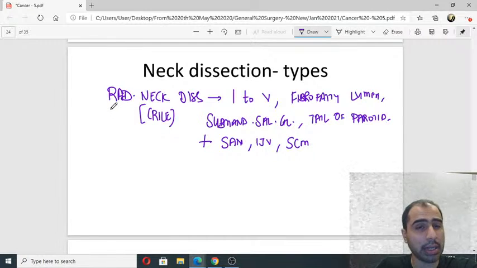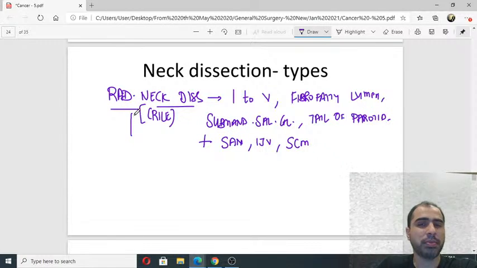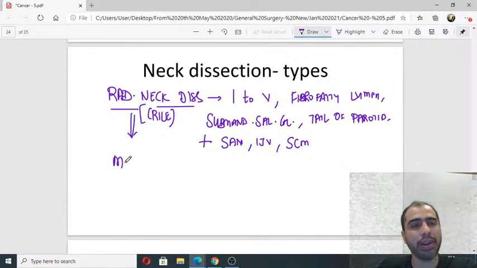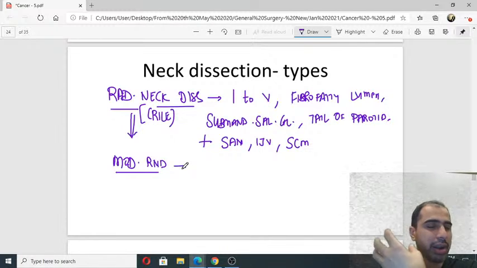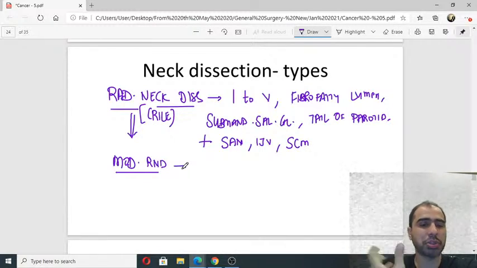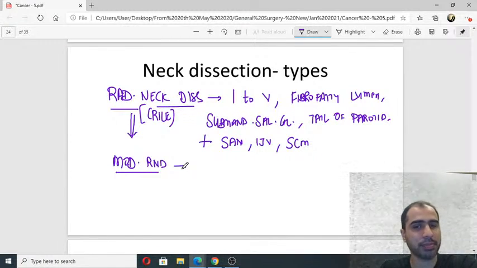This was radical neck dissection. It sounds only radical. They said this is too morbid. Do little less. Do modified radical neck dissection. जैसे you had radical mastectomy where he removed the pec major muscle, removed the nodes, intercostal muscles, then you said no, too morbid, make it little less. Similarly over this, make it little less, modified neck dissection.